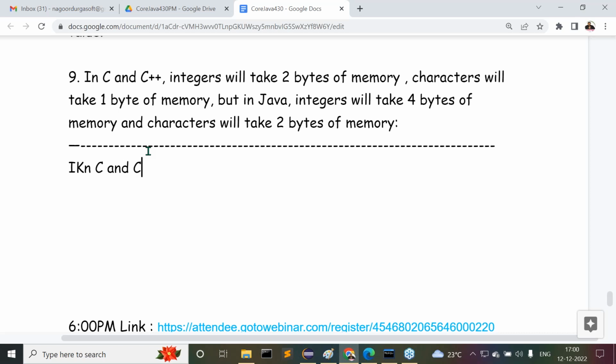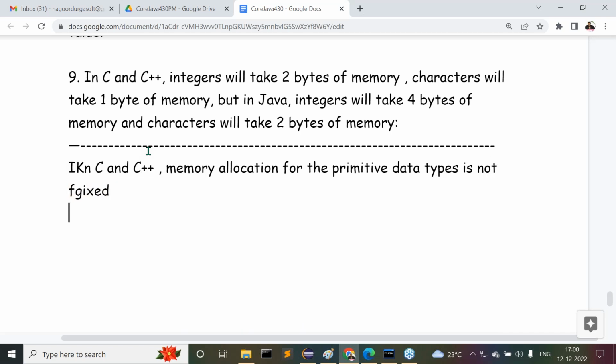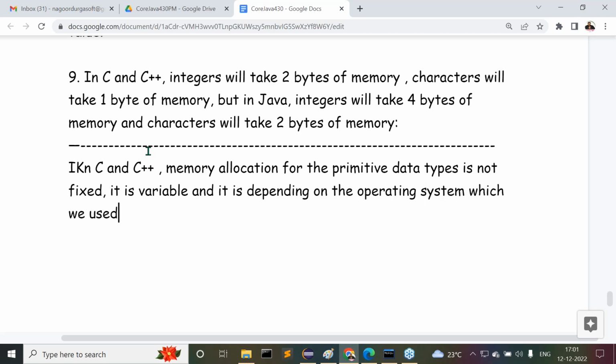In C and C++, memory allocation for what? For the primitive data types. I have given them already: byte, short, int, long, float, double, boolean, character. Memory allocation for the primitive data types is not fixed. It is variable, and it depends on the operating system which we have used. Got my point or not? What is the point I'm telling there?